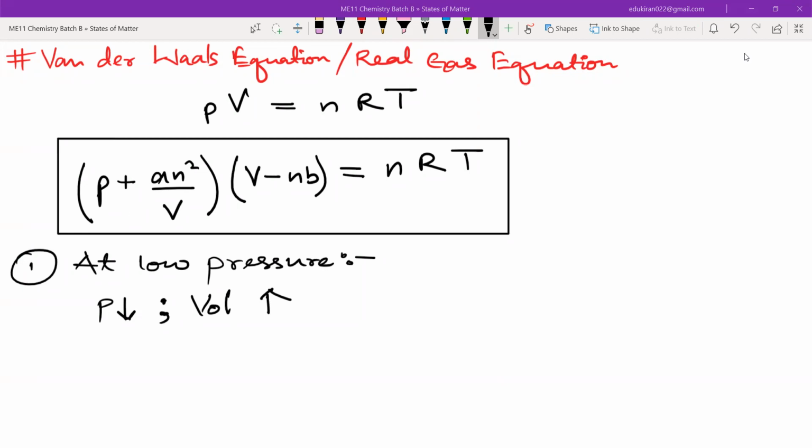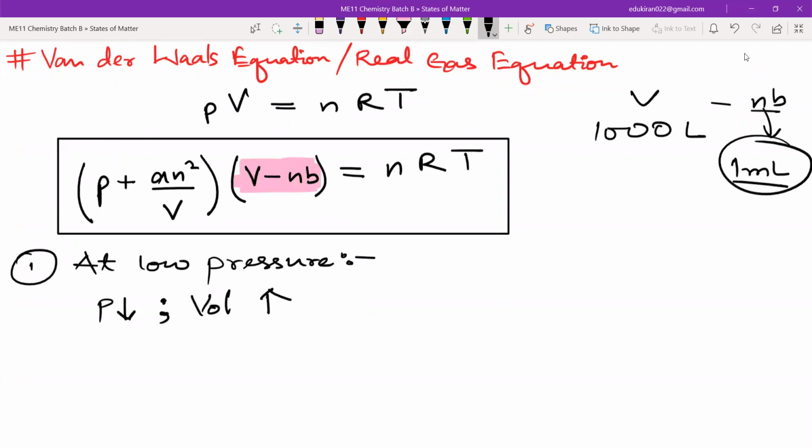Now, if the volume is sufficiently high, look at this particular part. Imagine the volume is 1000 liters. This is the volume minus the nB part that it is contributing. It is contributing less, let us say 1 ml. Then can we just neglect this nB? Yes or no? At low pressure?